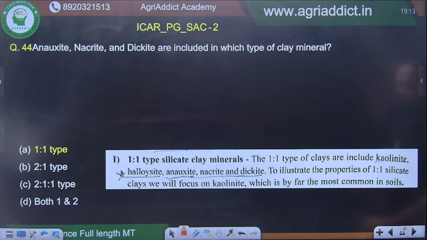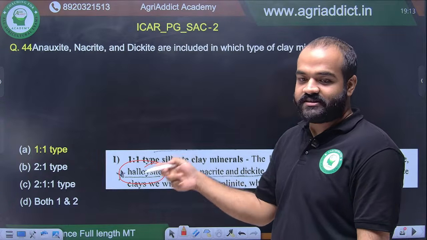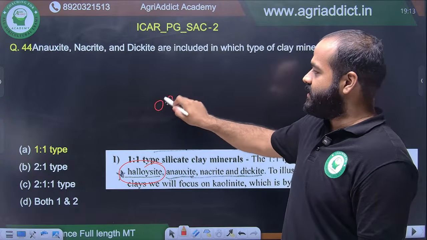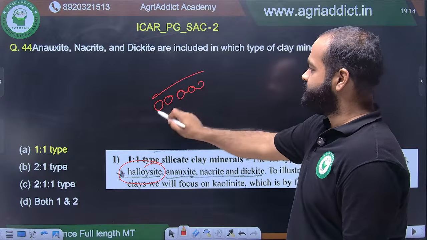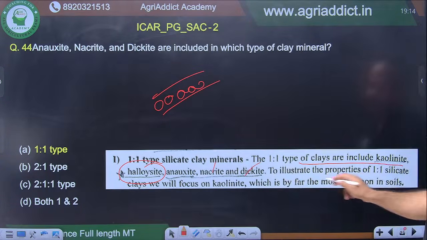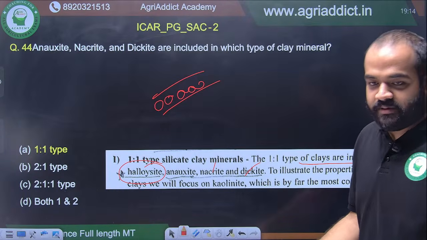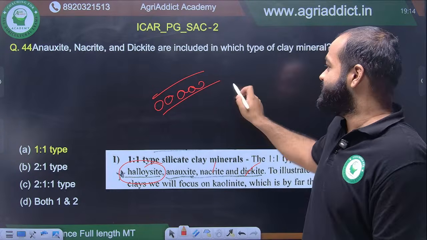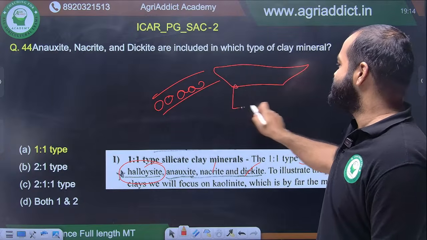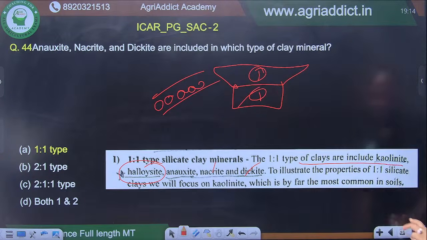These are 1:1 type silicate clay minerals. The 1:1 type clays include kaolinite, halloysite. Remember halloysite. Halloysite is just like kaolinite, but it has water molecules in between, right? That is halloysite. Then anauxite, nacrite and dickite. These are 1:1. What is 1:1? There is no time to explain all this now, because the exam is in one month. So tetrahedral, octahedral, 1, 1, 1:1. All right. Moving on.